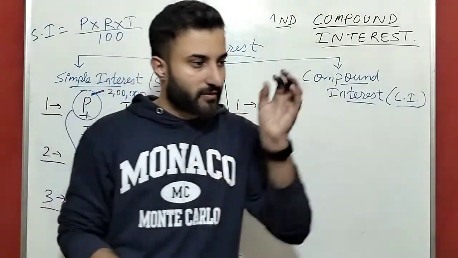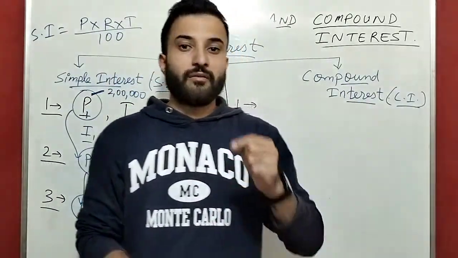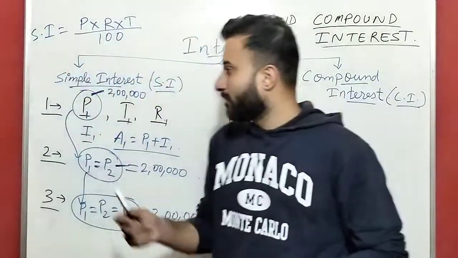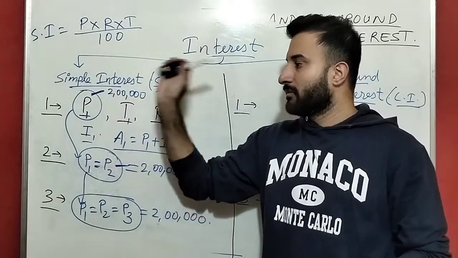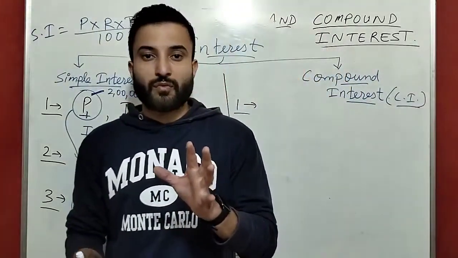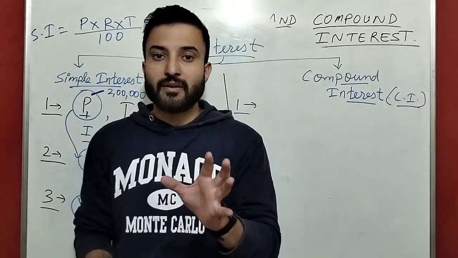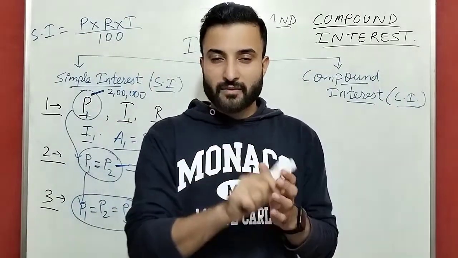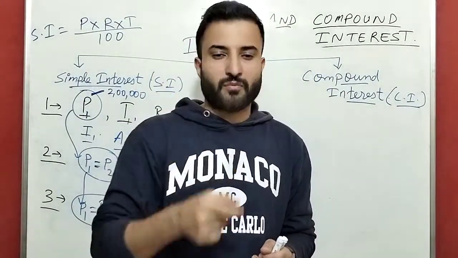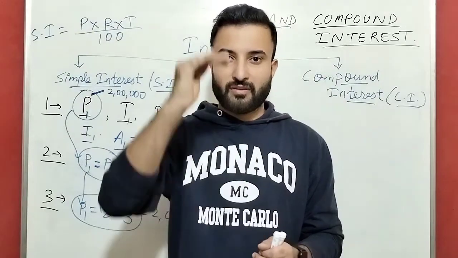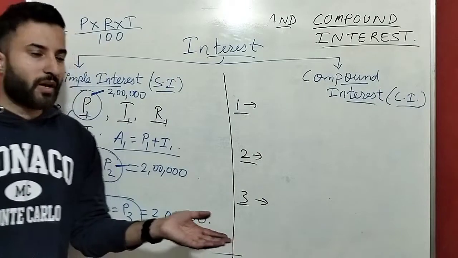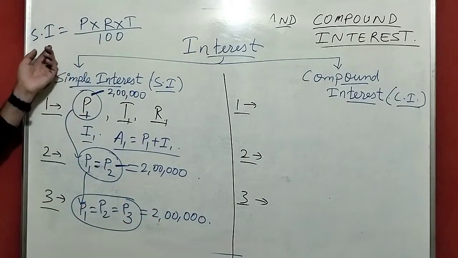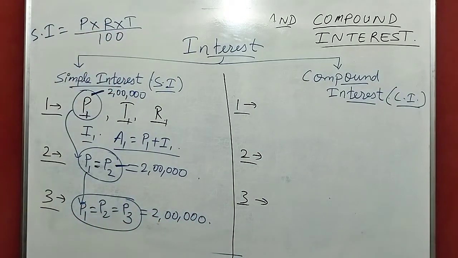How will we understand this? This is a simple interest. We will see the principal. The principal for each year will remain same for the simple interest. In the simple interest, the principal will remain same for each year. Okay. Simple interest formula is what? Simple interest formula is P into R into T by 100.